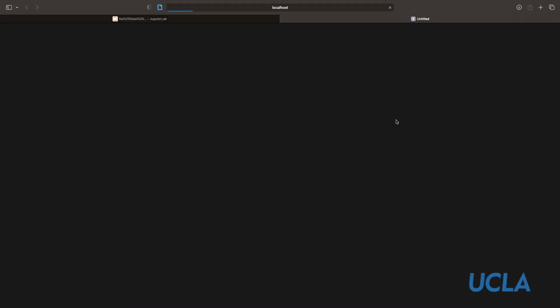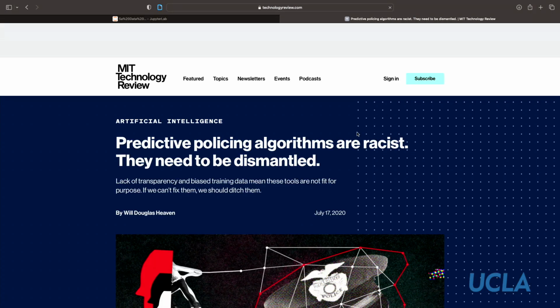Predictive policing is one case in point. We're going to come back to these issues in a few weeks when we talk more broadly about policy and ethics for data science. But there's a link to one good article on this in MIT Technology Review if you want to read a little more at this stage.